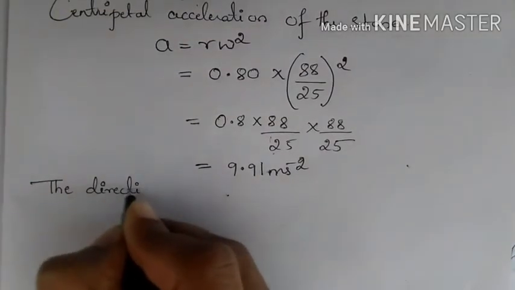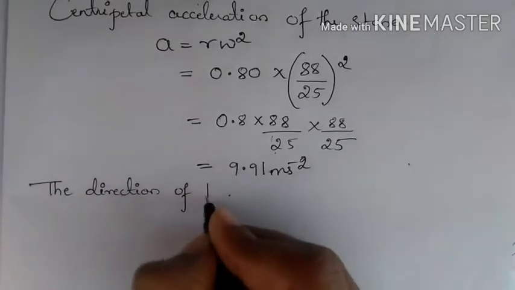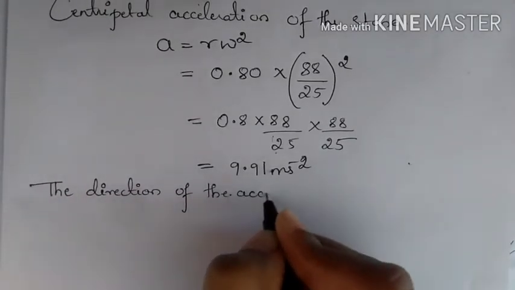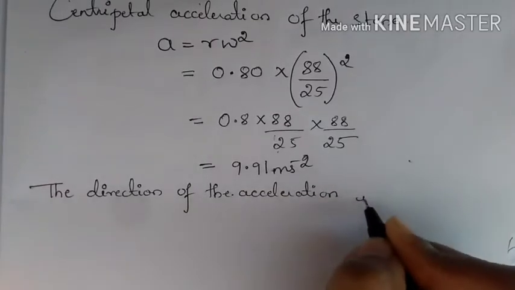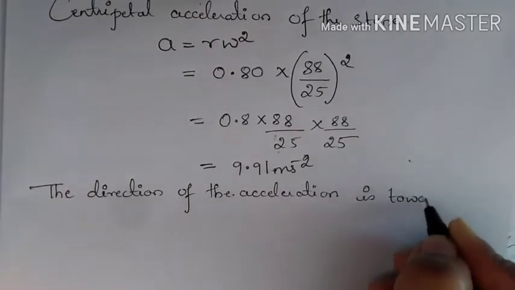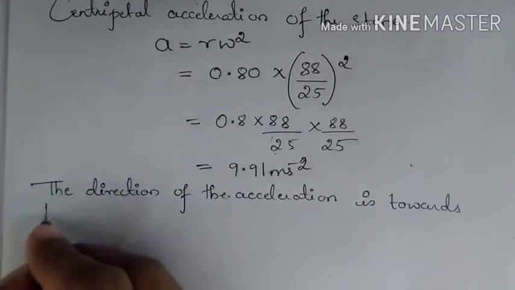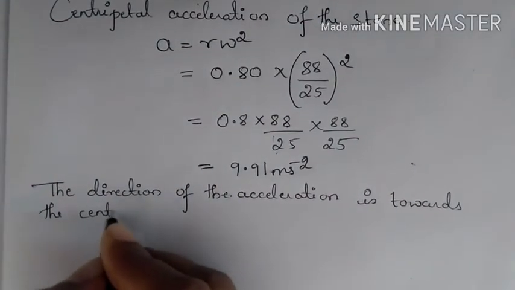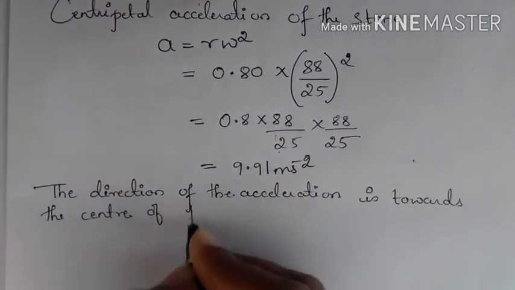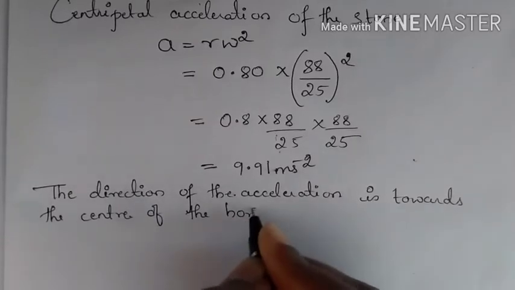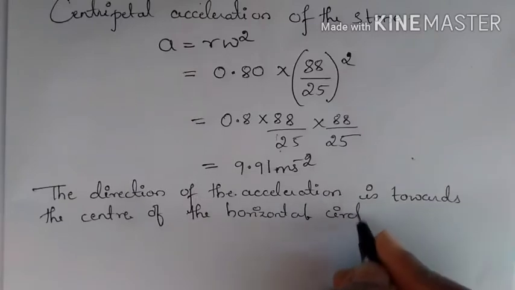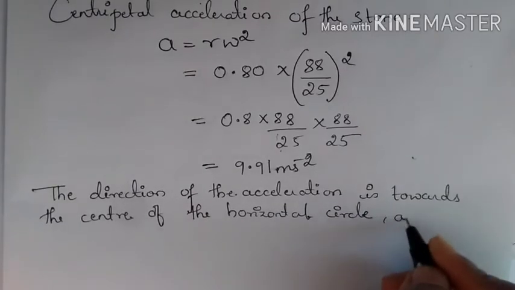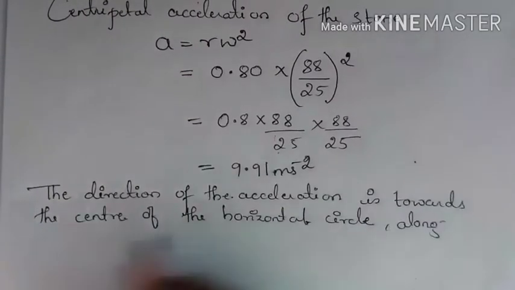Direction of the acceleration is towards the center of the horizontal circle along its radius.